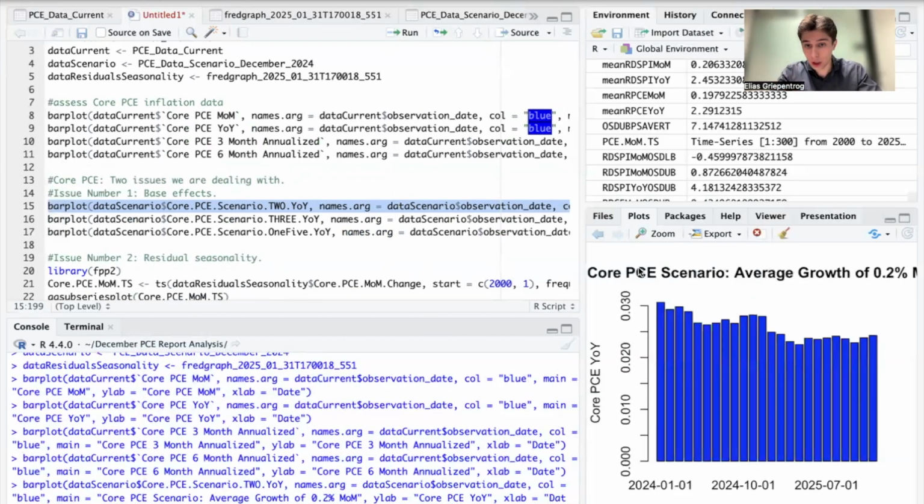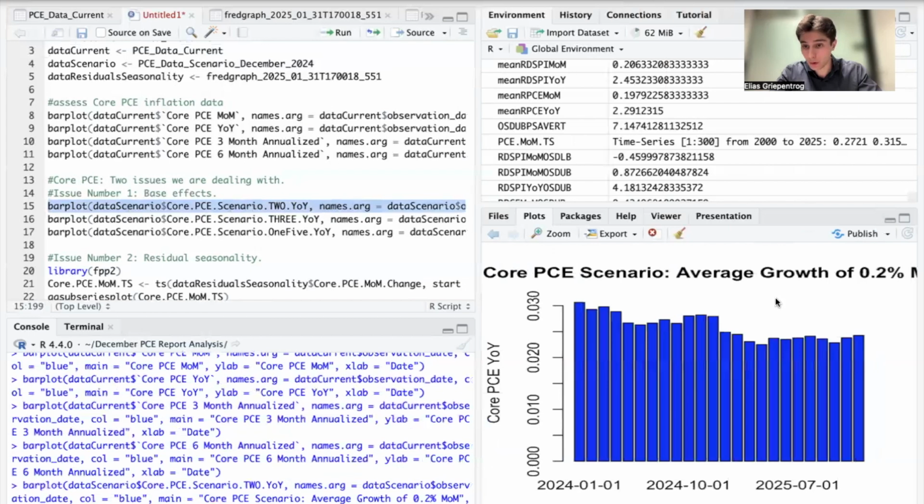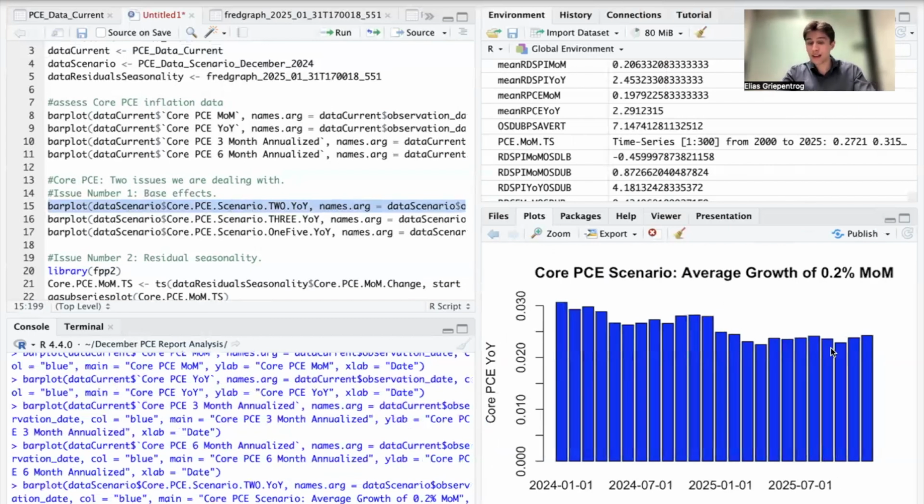And when we run this code with the scenario analysis, we can see that at the end of 2025, if core PCE on average rises by 0.2% month over month, we end the year clearly above the 2% target at around 2.6%. And we would be going sideways from here in this scenario.